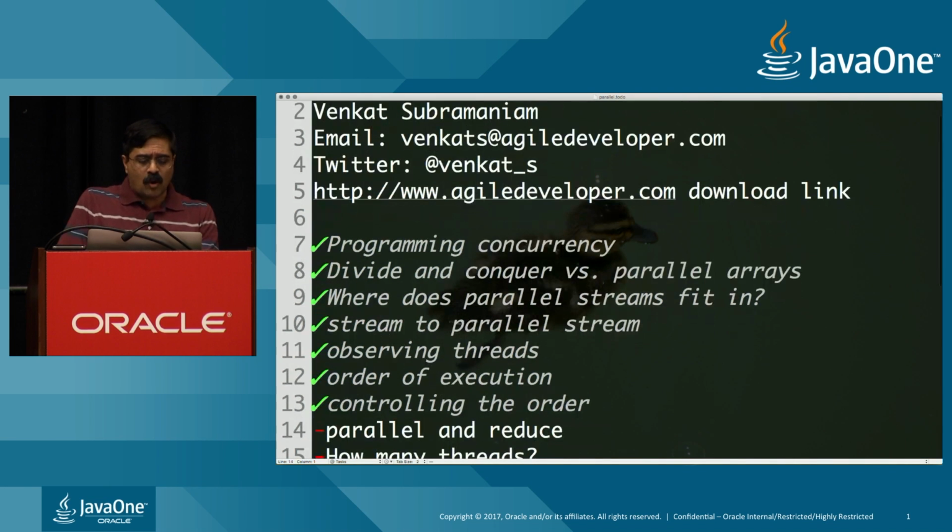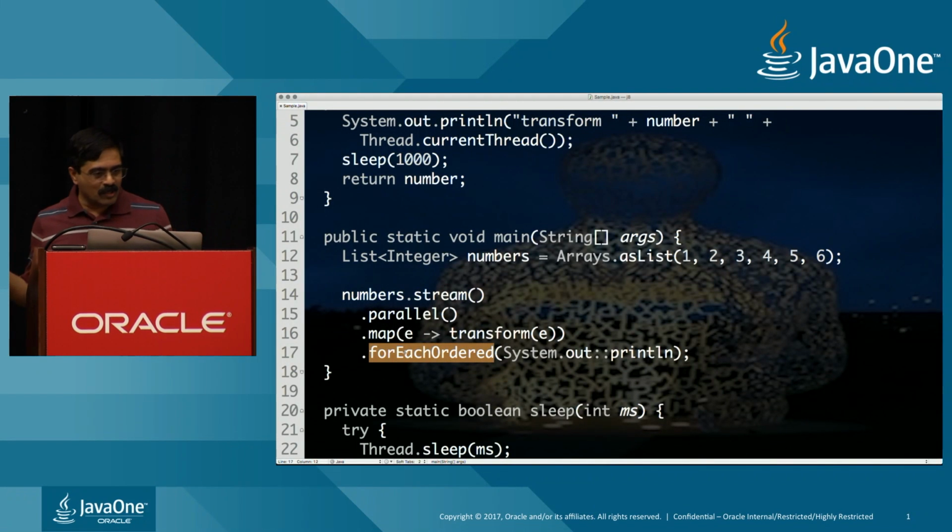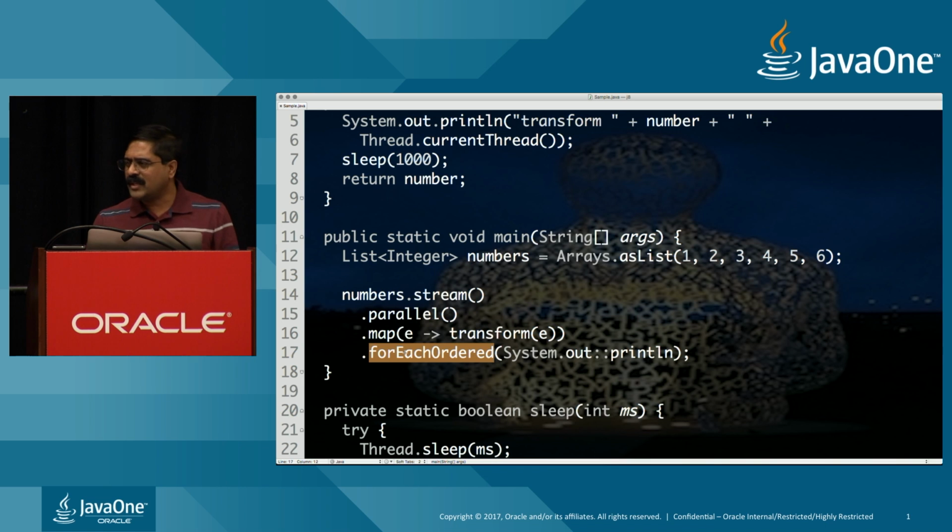But we control the ordering, and the question really is, how do things work when it comes to applying parallel? You already saw this example. I was able to use map in parallel. Similarly, filter will work in parallel. But then we wonder, will things like reduce work in parallel as well?